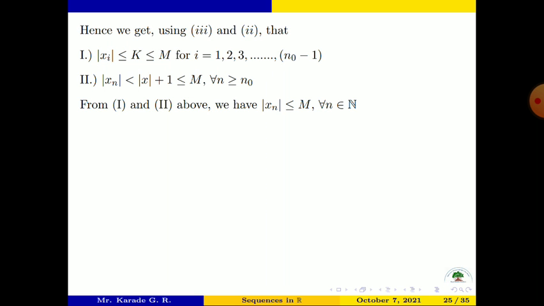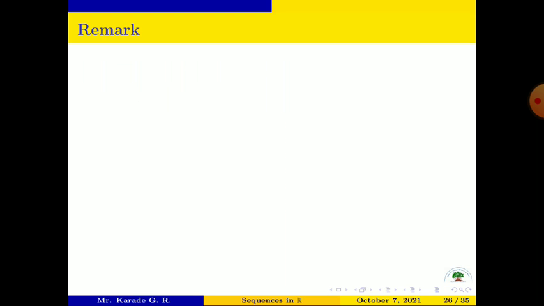From first and second we can say that |x_n| ≤ M for all n belonging to N, and this shows that the sequence x_n is a bounded sequence. So this is the end of this second property of convergent sequences: every convergent sequence is a bounded sequence.